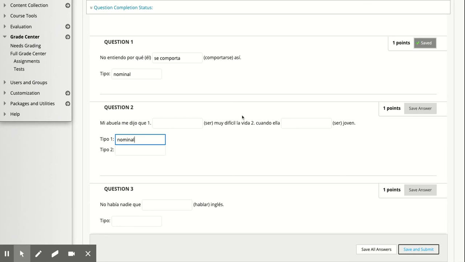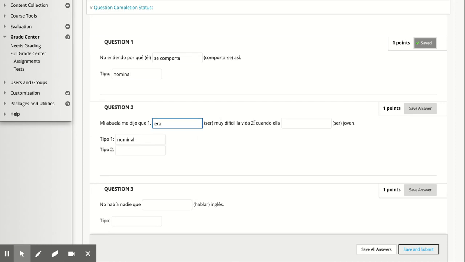So life was difficult. Now, remember that preterite has a time limit around it. Does it give us a time limit? No, it doesn't say when, just when she was young, but it doesn't have a defined time, like for 2 years or for 5 years or whatever. And so this is going to be imperfect because it doesn't have a cutoff of when life was difficult. So we're going to say era.